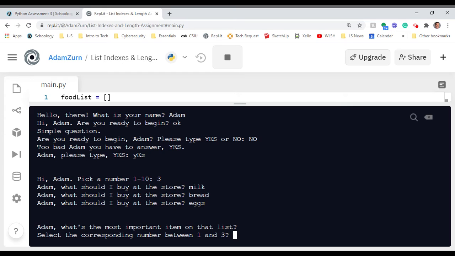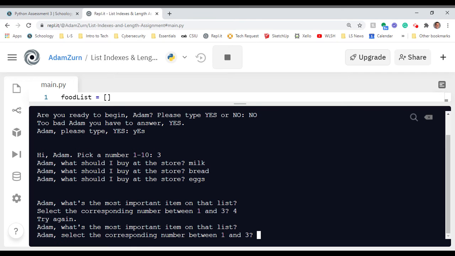All right, Adam, what's the most important item on that list? Select the corresponding number between 1 and 3. Well, I'm going to say 4 is definitely the most important item on that list. It says try again. So basically, again, I've got it set up here so that it's forcing me to stay between those numbers. And basically, it's looking for a number between 1 and then whatever the length of my list is.